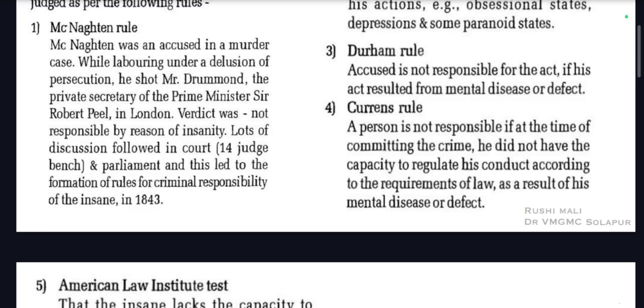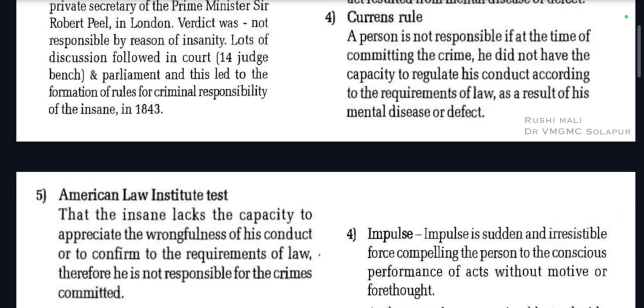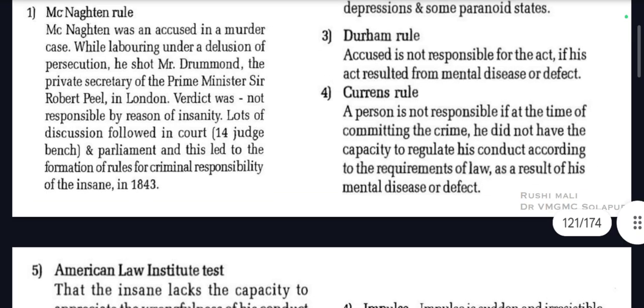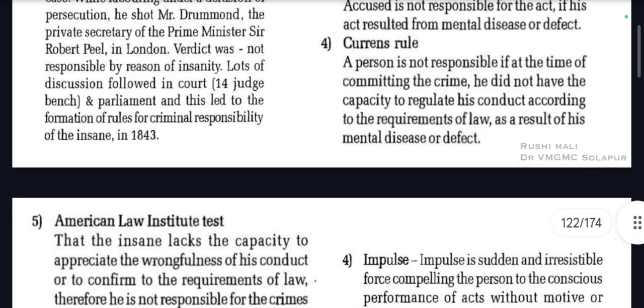What is Curran's rule? A person is not responsible if, at the time of committing the crime, he did not have the capacity to regulate his conduct according to the requirements of law as a result of his mental disease or defect. Basically, Curran's rule is a modification of Durham's rule. The person is not able to regulate his conduct. So that is nothing but Curran's rule.